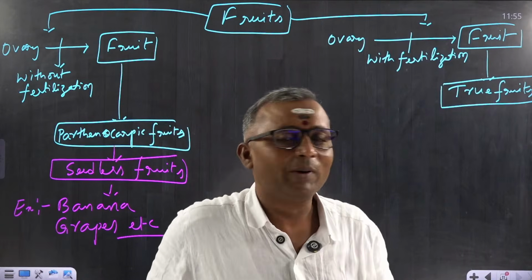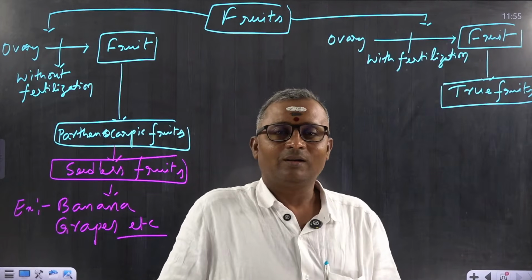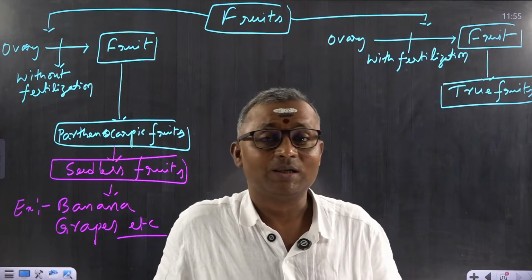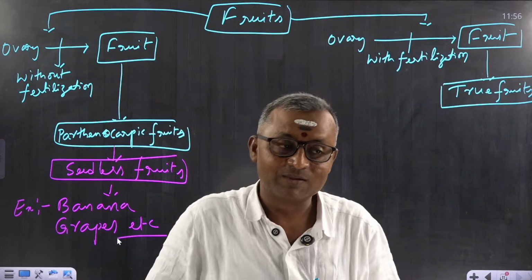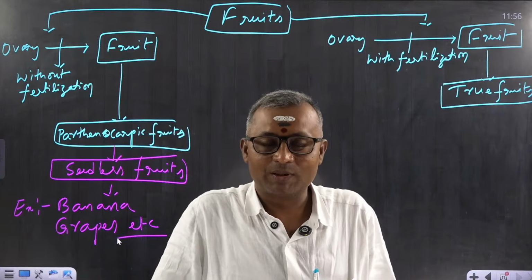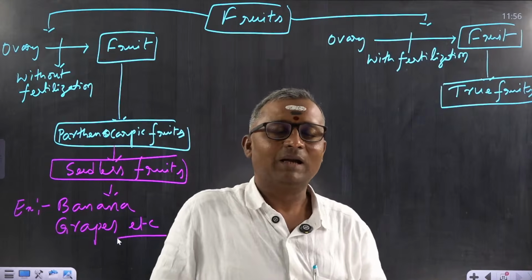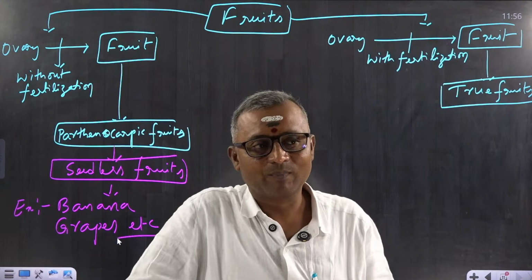And some people may have a doubt about banana. You know one thing, in banana, there are also some varieties which have seeds. Whatever banana you are purchasing from the market, they are all hybrid plants and they are parthenocarpic fruit producing plants.